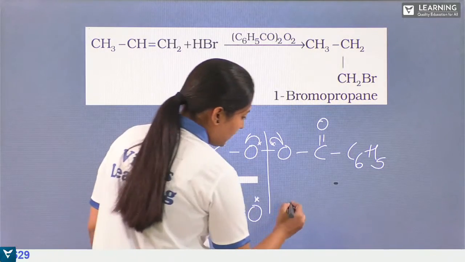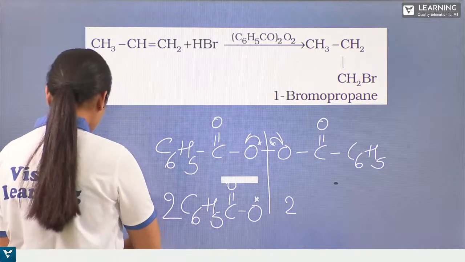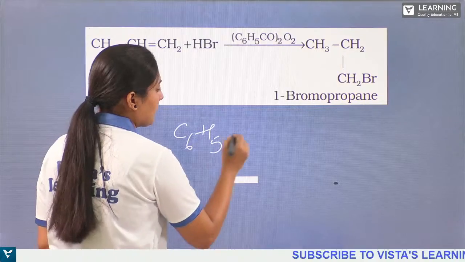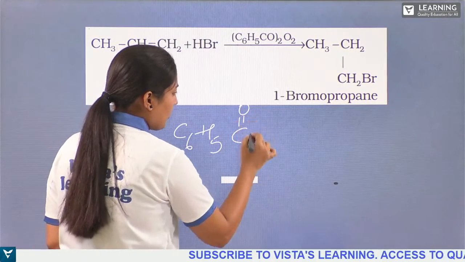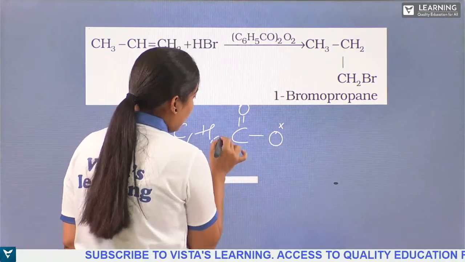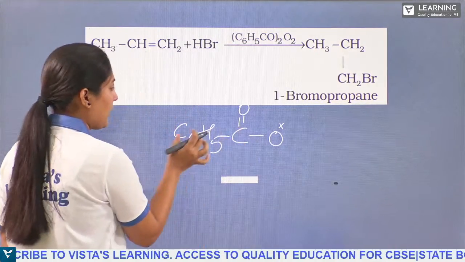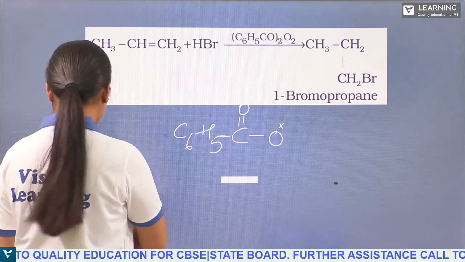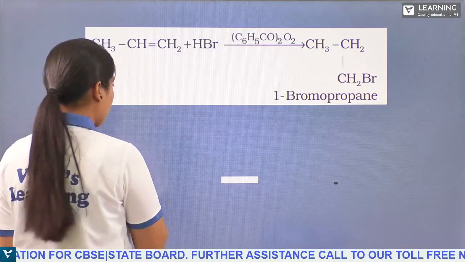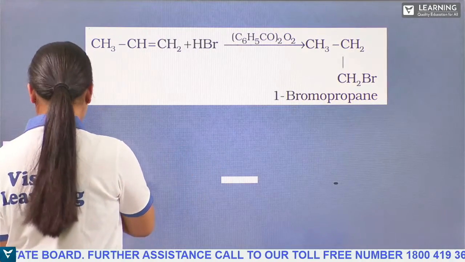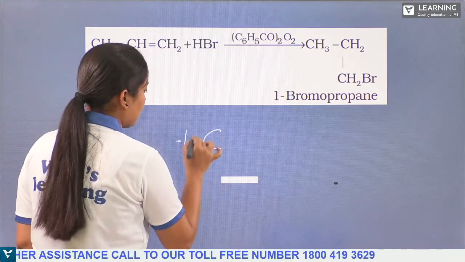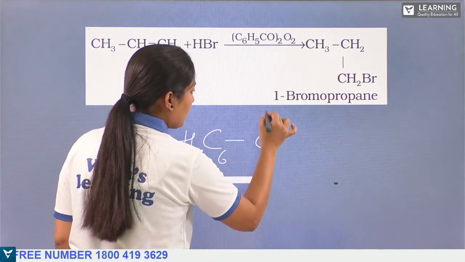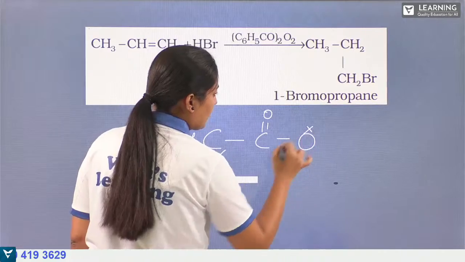How? You have the C6H5, C double bond O and O dot. And you have a bond between this carbon and this carbon atom. I'll just show you the carbon atom. One carbon atom here, C6H5, and this will be having double bond O. This will be having a dot here, right?